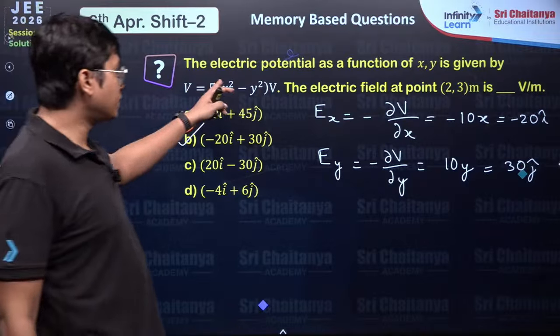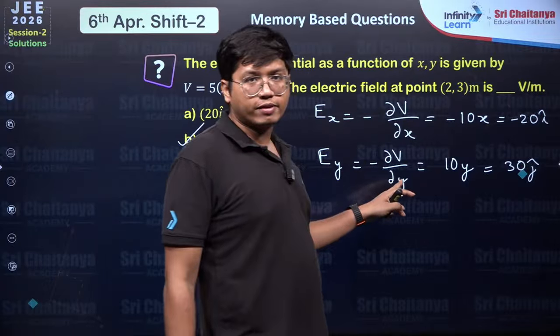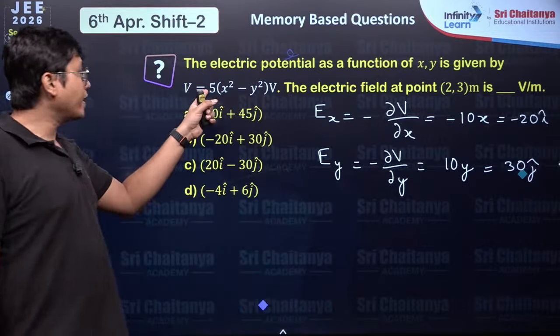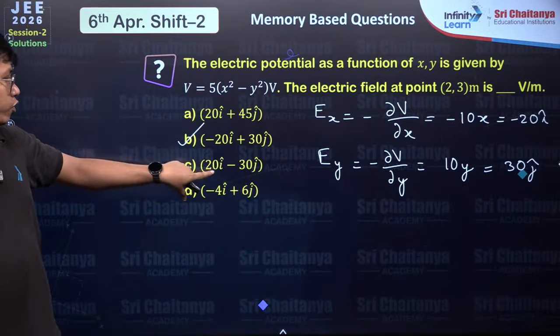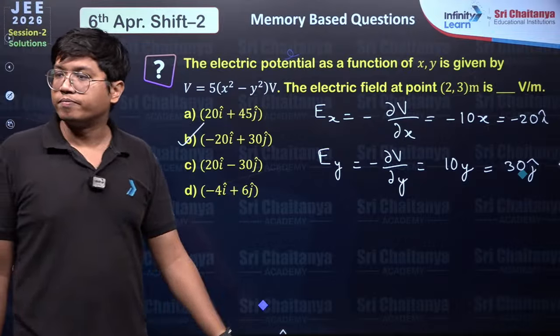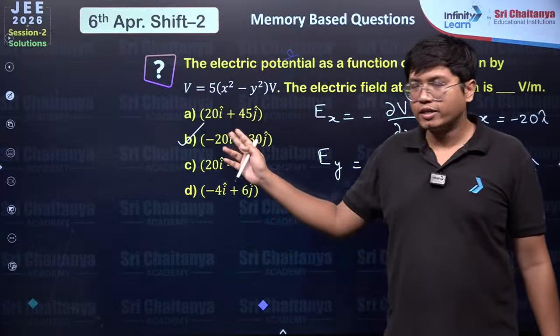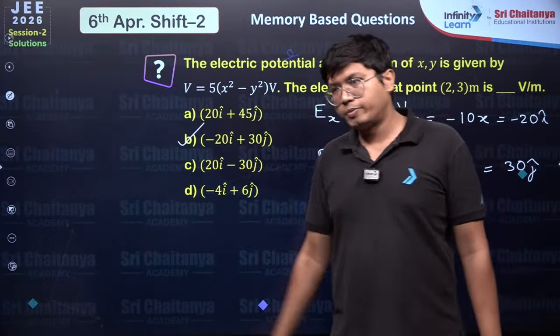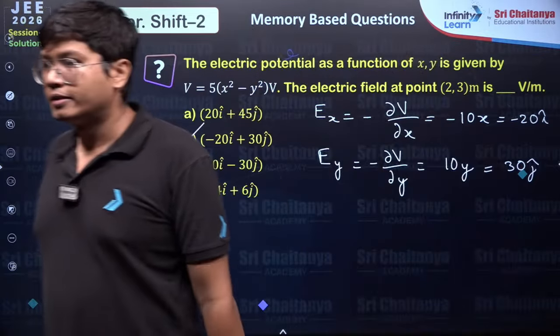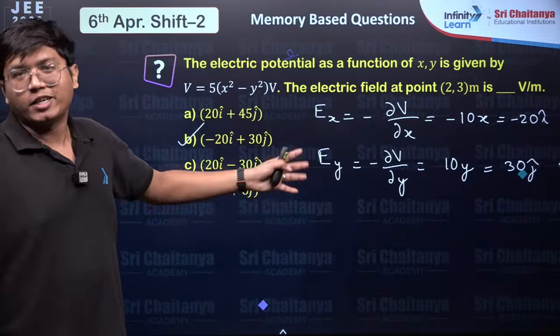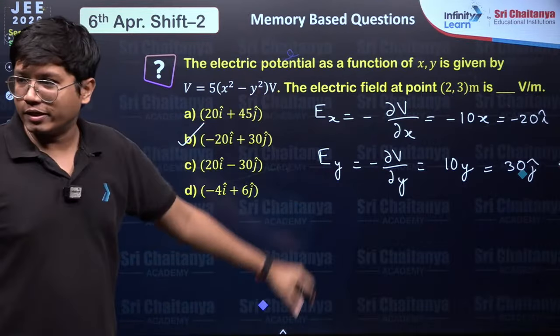If there was no minus sign, because here I've already taken with minus dV dx. So if there was a minus sign completely before this, it would go to C, else it would be option B. I mean, this is the question I have got, so I'm giving according to that. But if there's a minus, I'm telling you the option would be C. Could be correct, could be incorrect. That's why I'm giving you both possibilities. Okay?